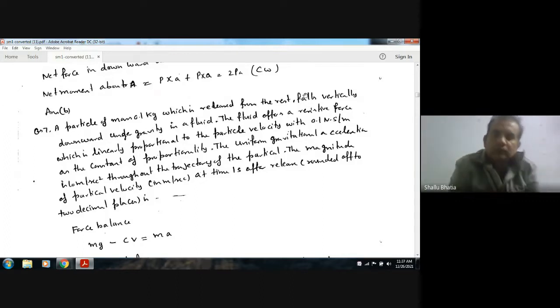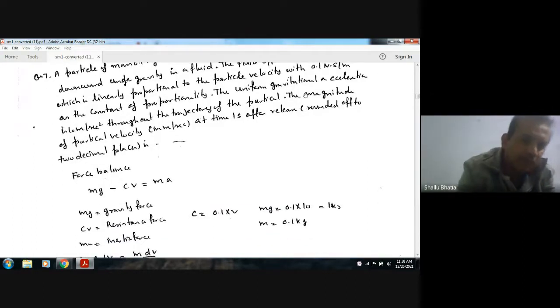So the two forces in the upward direction are this resistive force and the inertia force, and only the weight is active in the downward direction. So the force balance will give mg is equal to cv plus ma, or mg minus cv is equal to ma. Okay, m is the mass of the particle,